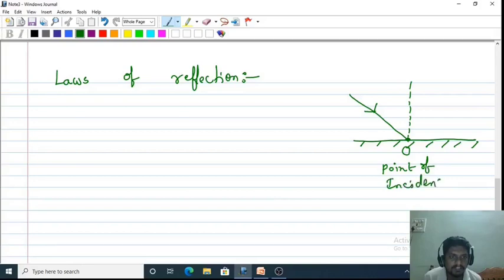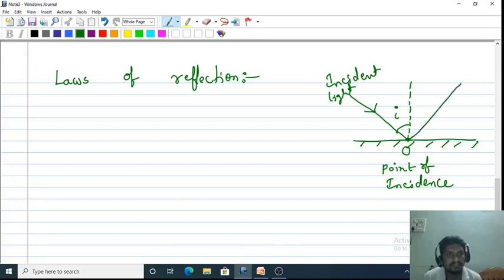This is the incident light ray, and this is the angle of incidence. After striking this plane reflecting surface, it comes back into the same medium, and this is the angle of reflection, and this ray is called the reflected light ray.